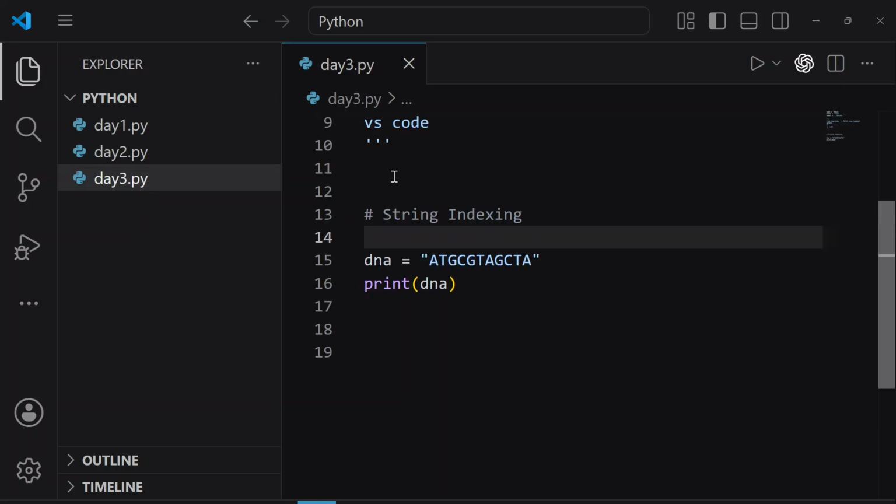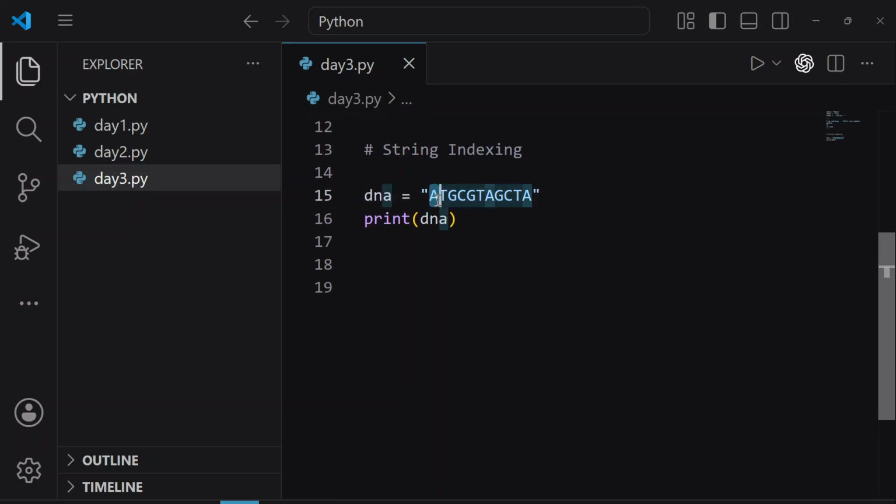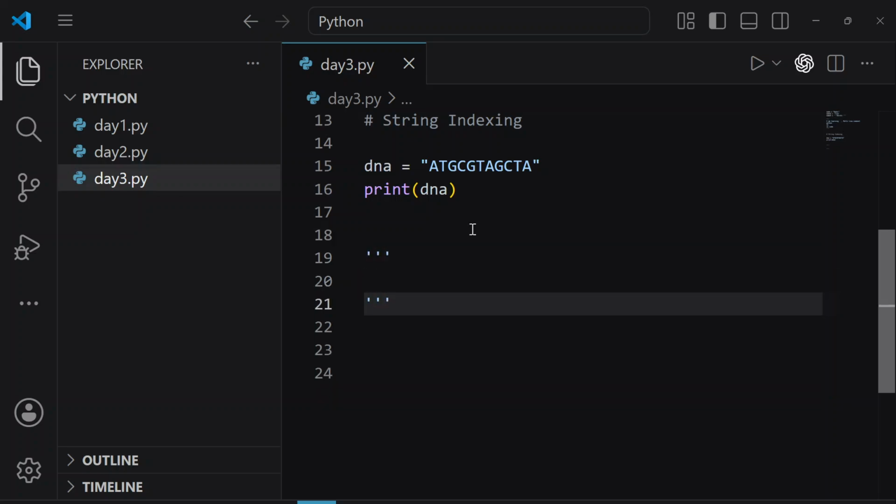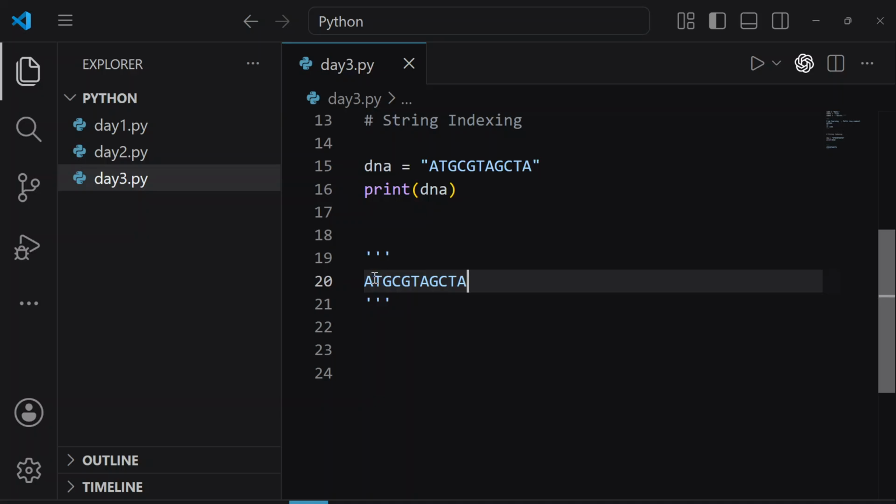In the same way, if I want to access this particular character from this entire sequence, we have indexing in Python. So let me tell you how indexing is done in Python. Let's make a multi-line comment first and let's write here, let's copy this sequence. Let's give some space here.